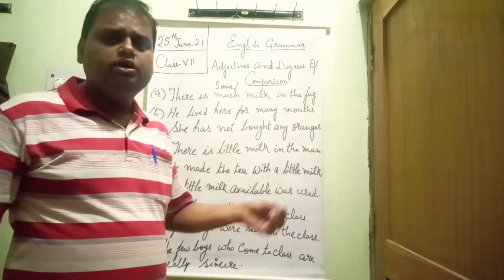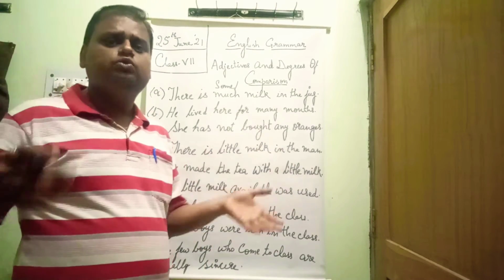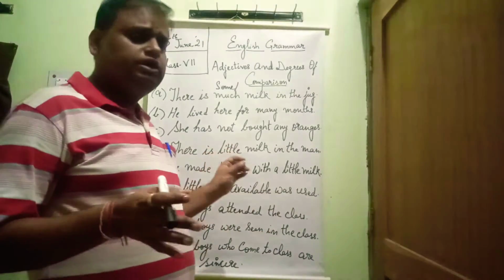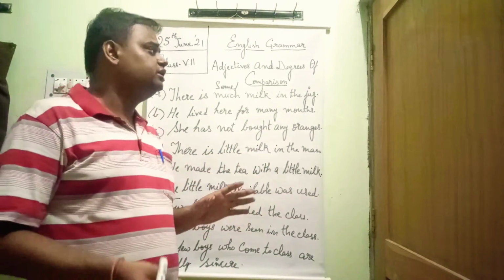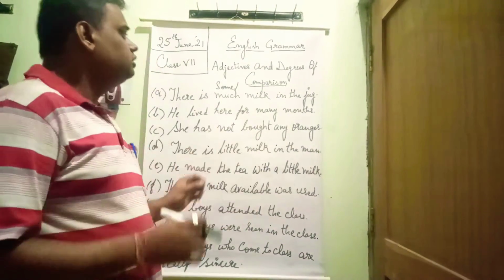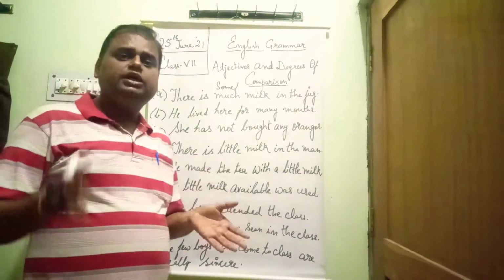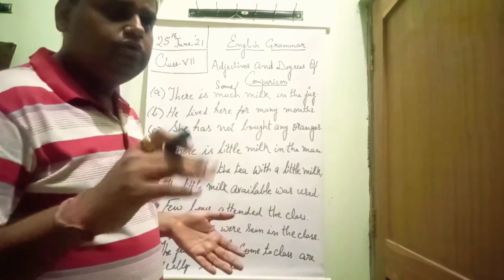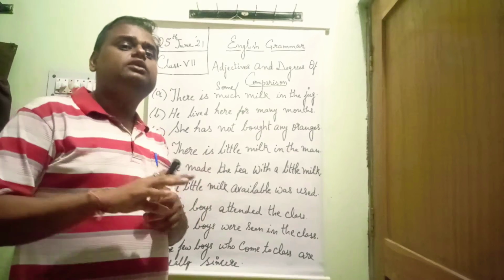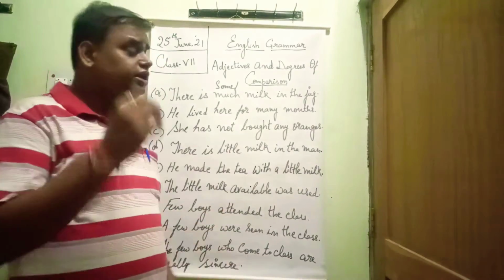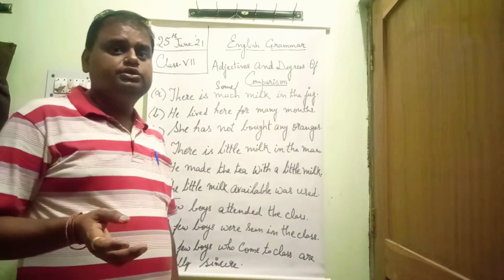If two things are compared, we use comparative degree. If more than two things are compared, we use superlative degree. What are their rules? We also studied that in the previous video. But we had said that we will be studying the correct uses of adjectives.